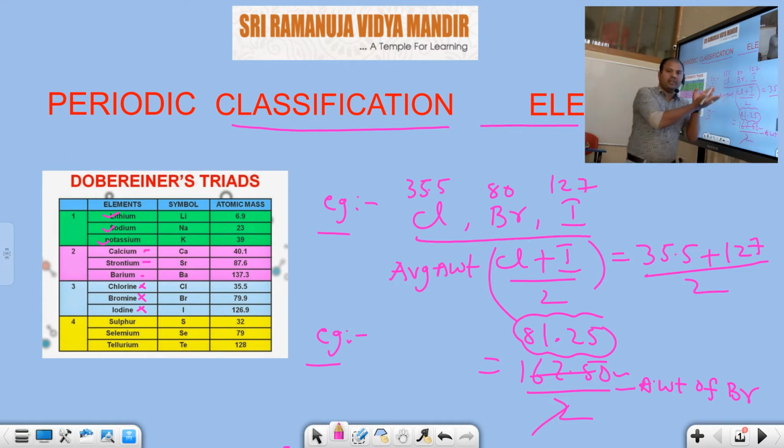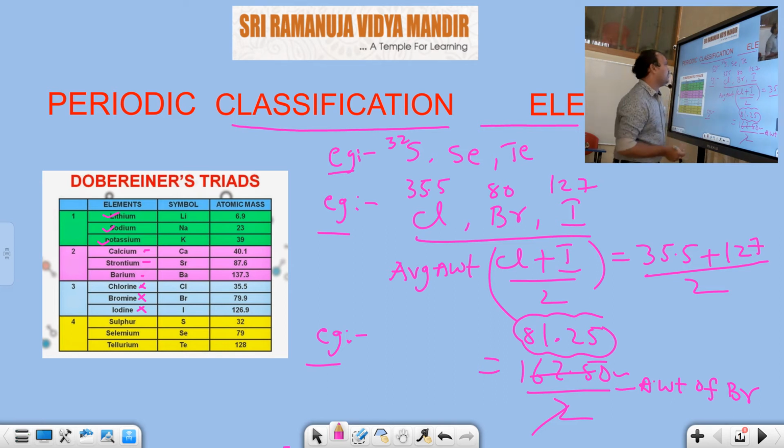What is the use? These are Dobereiner triads, which means they have similar physical properties and similar chemical properties. That means if you know the properties of chlorine, we can know the properties of bromine and iodine indirectly. Another one: I will simply write that one, and you will do it at home. Sulfur, selenium and tellurium. You will practice this at home. Sulfur atomic weight 32, tellurium 127.5, and selenium I think 79. Understood or not? You will do this one at home.